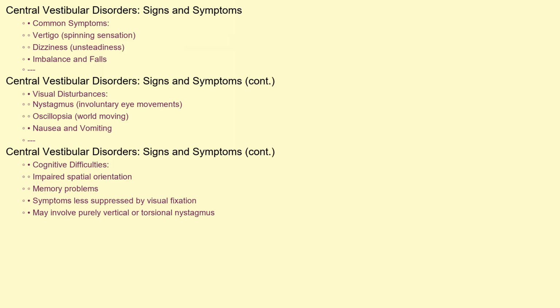The signs and symptoms of central vestibular disorders can be quite varied and debilitating. The most common include vertigo, a sensation of spinning or whirling, and dizziness, a general feeling of unsteadiness. Patients may experience imbalance, making walking difficult, and may be prone to falls. Visual disturbances are also common, including nystagmus, involuntary eye movements, and oscillopsia, a sensation that the world is moving. Other symptoms can include nausea, vomiting, and cognitive difficulties such as impaired spatial orientation and memory problems. Unlike peripheral vestibular disorders, central disorders often present with symptoms that are not easily suppressed by visual fixation and may involve purely vertical or torsional nystagmus.